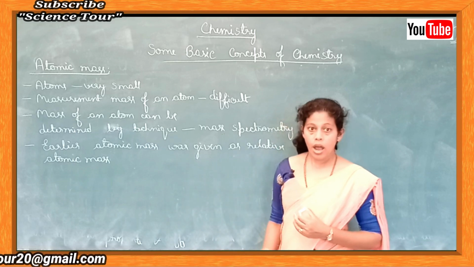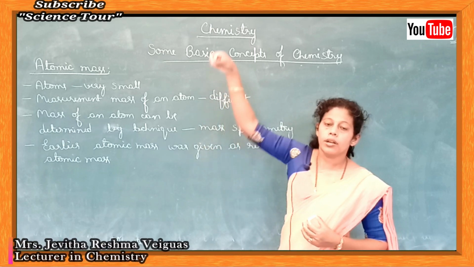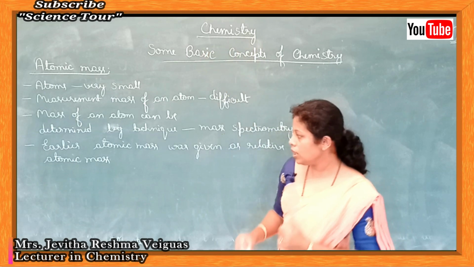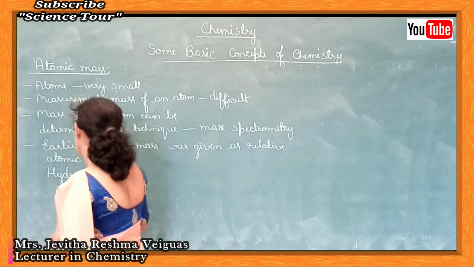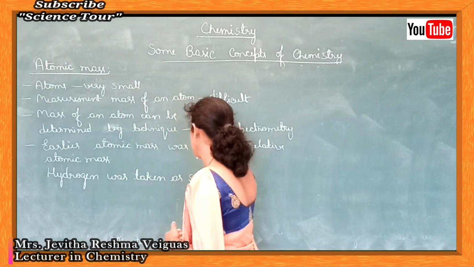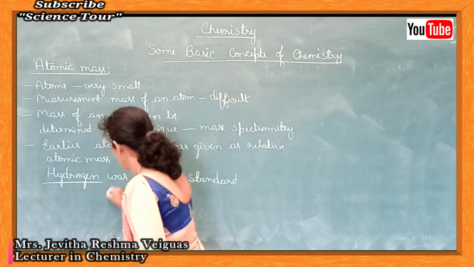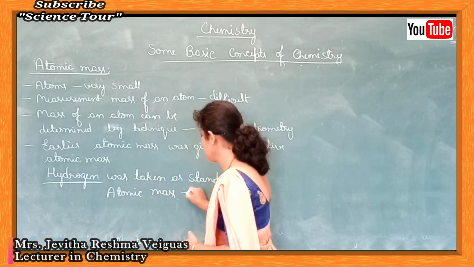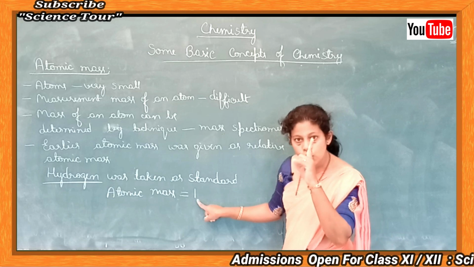Very similarly, the atomic mass of a particular element is given relative to an element which is taken as a standard. Initially, hydrogen was taken as a standard, and for hydrogen the atomic mass was given as 1. The atomic mass of hydrogen was assigned the value 1.